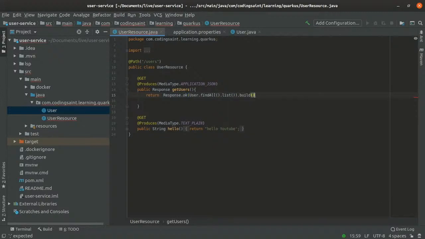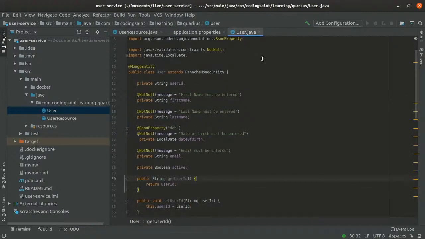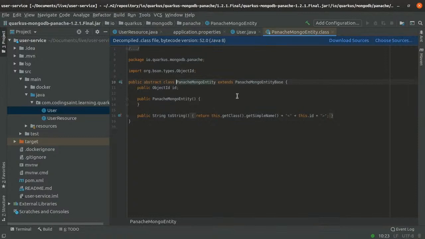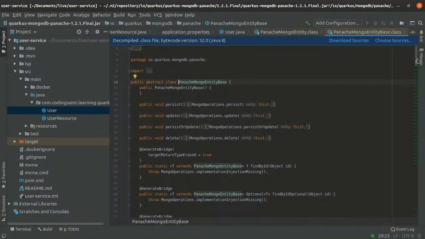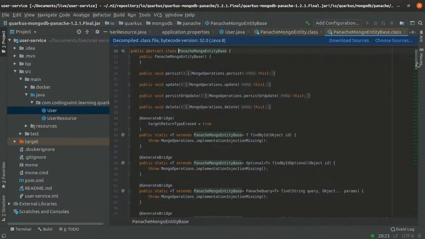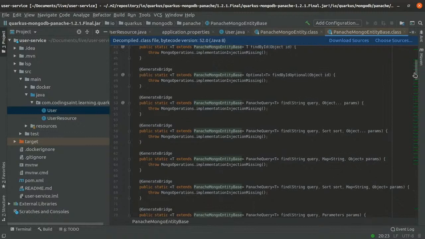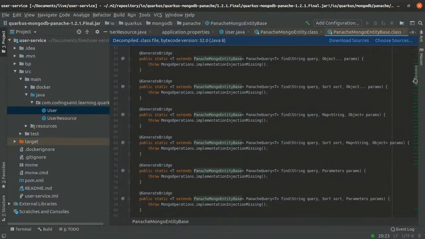Okay, so let's build it. If I go to this particular user class, and go to PanacheMongoEntity, you can see that it is actually extending another class, PanacheMongoEntityBase. And here you can see it has all those good methods which you require. It also has a query method, and we'll write one query also.